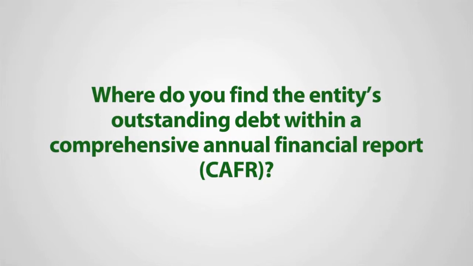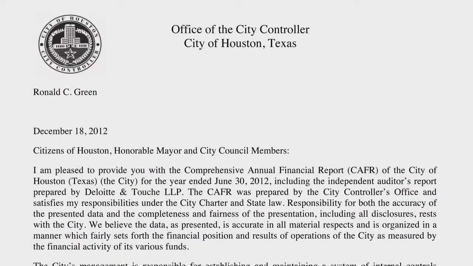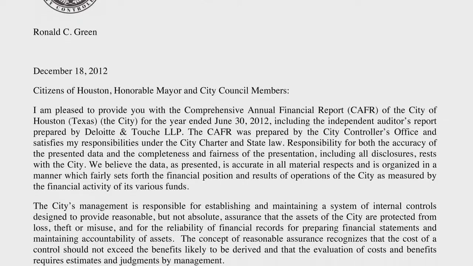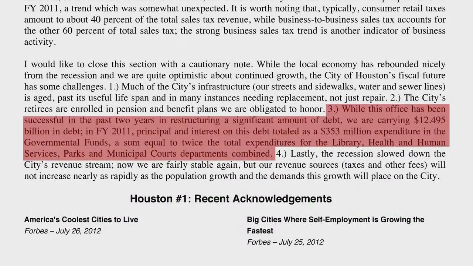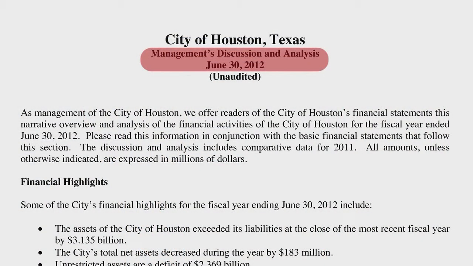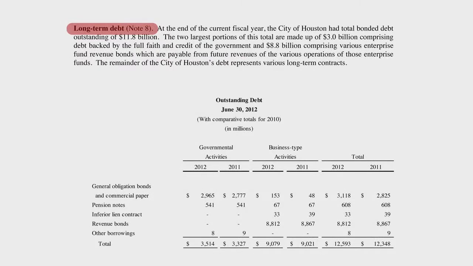Debt information can be found throughout the CAFR, typically in all three sections of the CAFR. So in the first section of the CAFR, the introductory section, there is a letter of transmittal, and generally that will contain management's remarks about long-term debt. Then in the financial section of the report, you have the management discussion and analysis, or MD&A. Generally, that will also include some information about long-term debt.